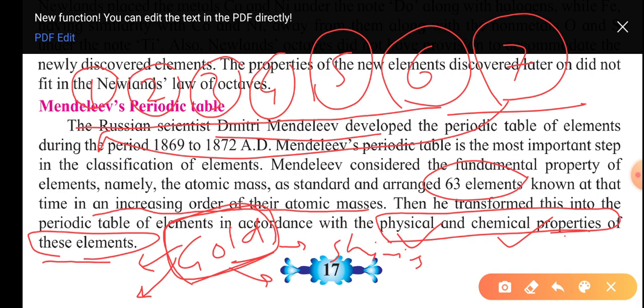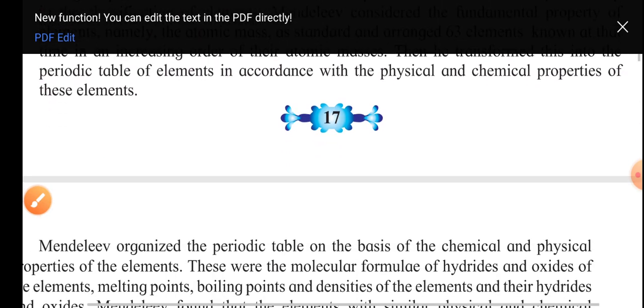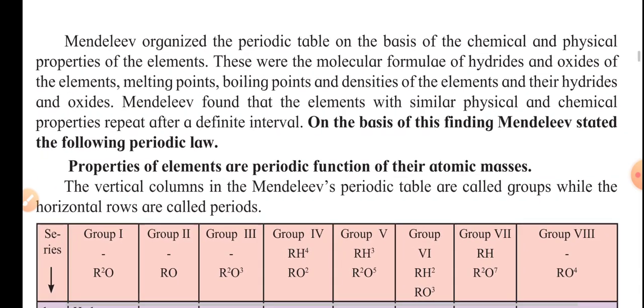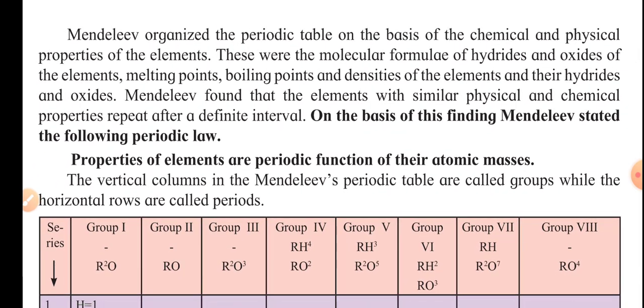Also, Mendeleev organized the periodic table on the basis of their chemical and physical properties, what I have told you right now.